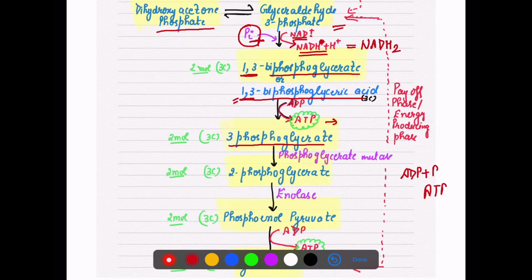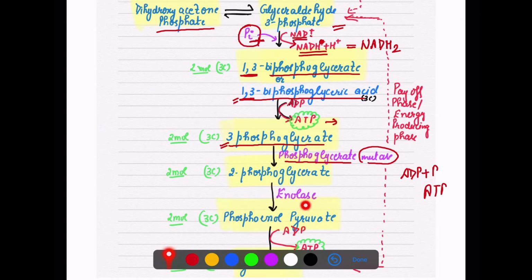Then 3 phosphoglycerate, with the help of the enzyme phosphoglycerate mutase, just has the position of the phosphate group changed, and it changes into 2 phosphoglycerate.